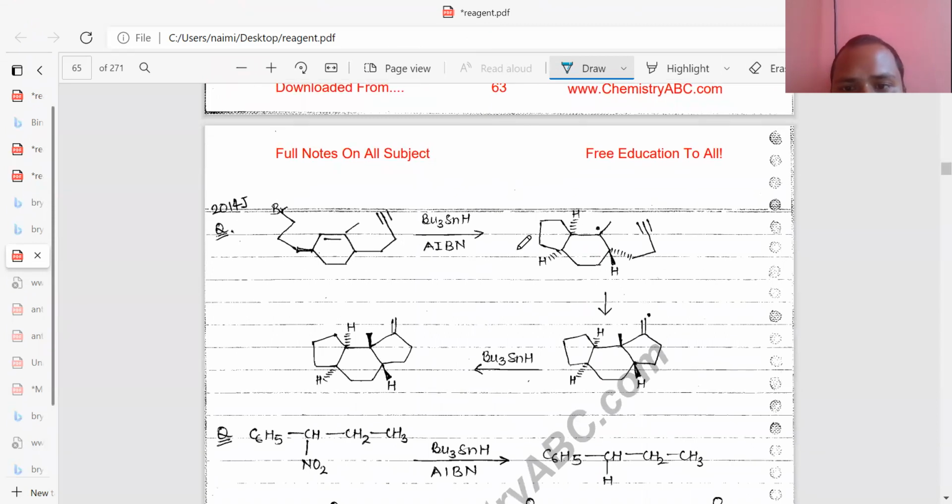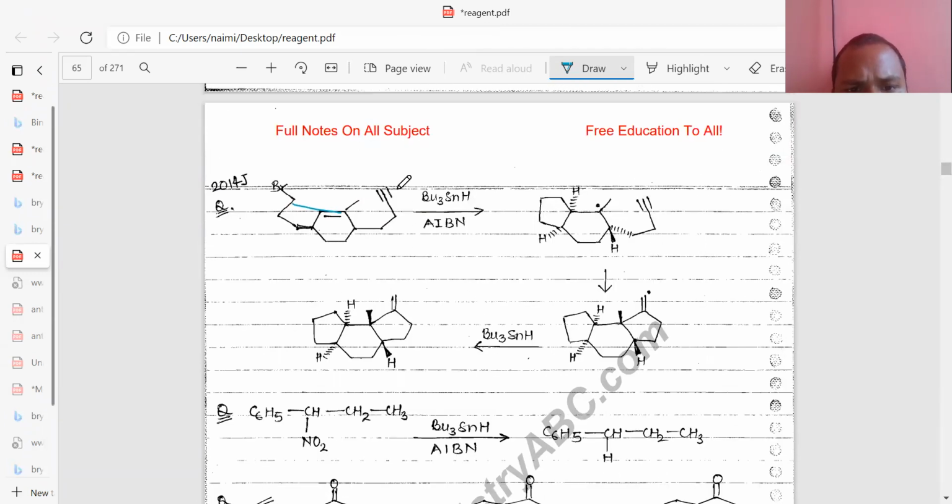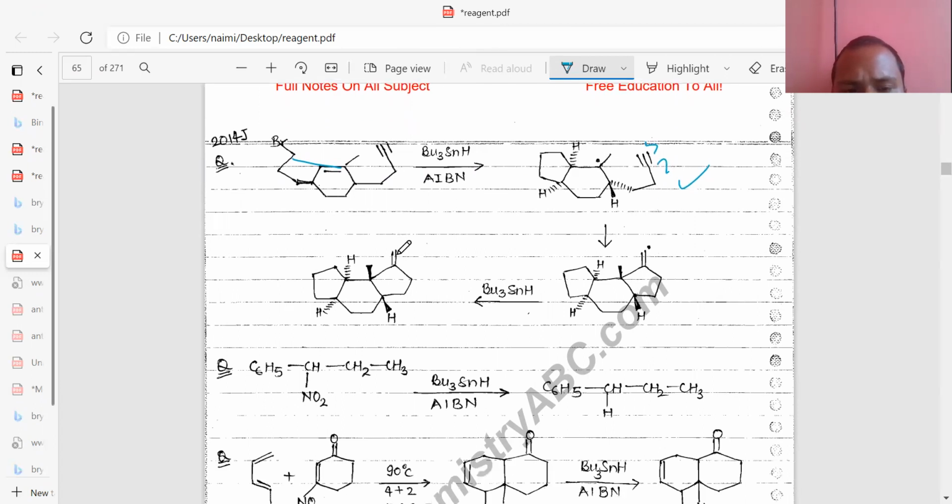Similarly, you can see here it is a very simple reaction forming that 5-member ring. First of all, this addition takes place. After that, this triple bond also breaks down, forming the free radical. Since it is reactive, that's why free radical formation takes place. So this free radical addition takes place by this hydrogen, and the product forms from this one.